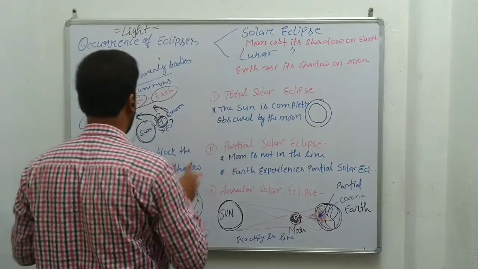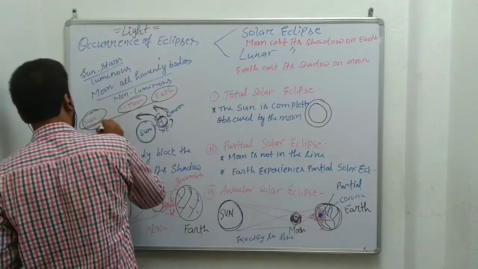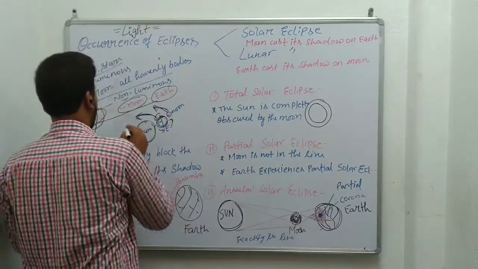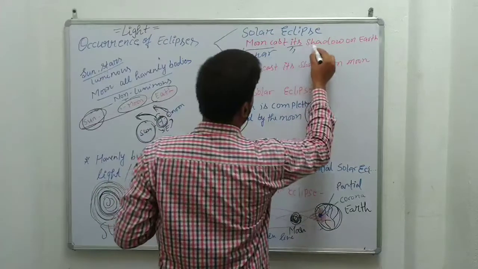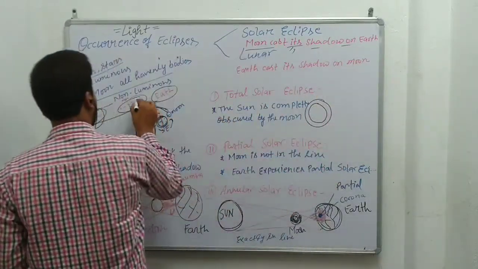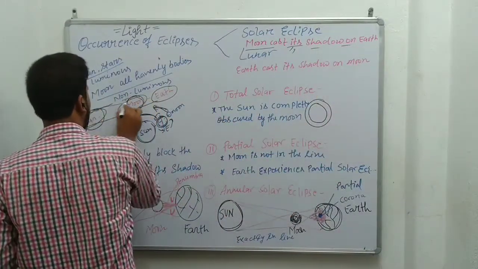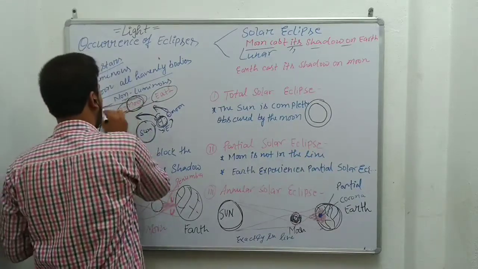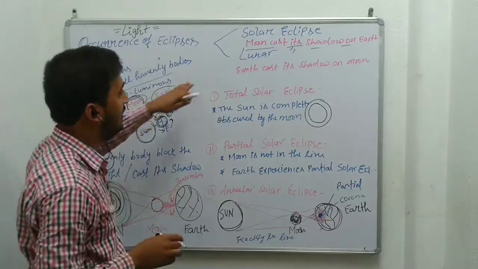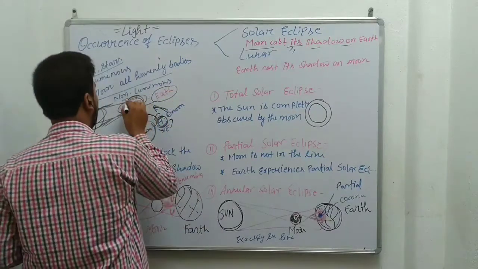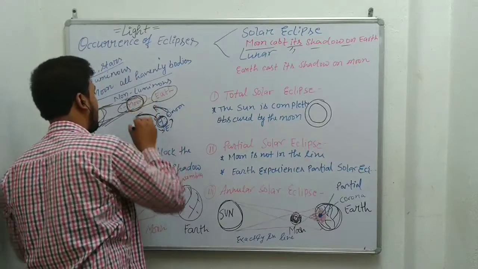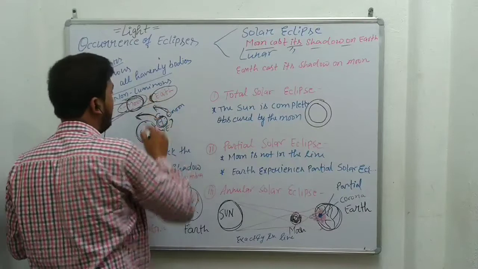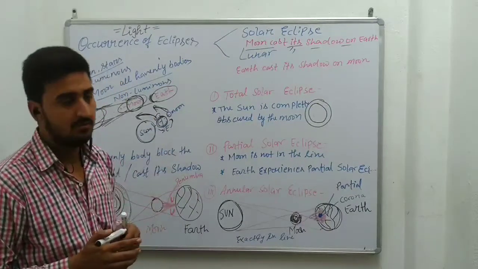Suppose sunlight is coming towards the earth, and the moon comes in the path of the light as an obstacle. When light is coming from the sun, the moon acts like an obstacle and obstructs this light from reaching the earth. So it casts a shadow on the earth, and that is a solar eclipse.